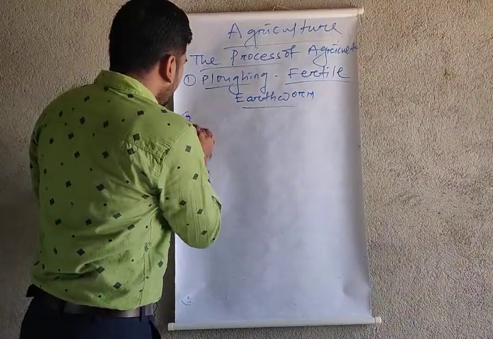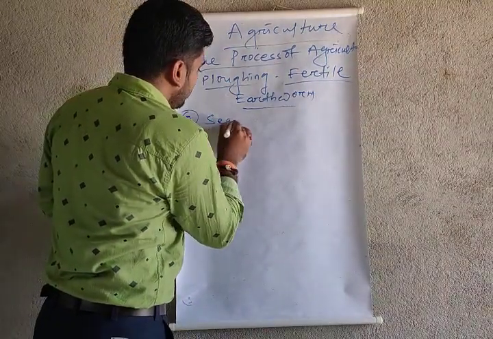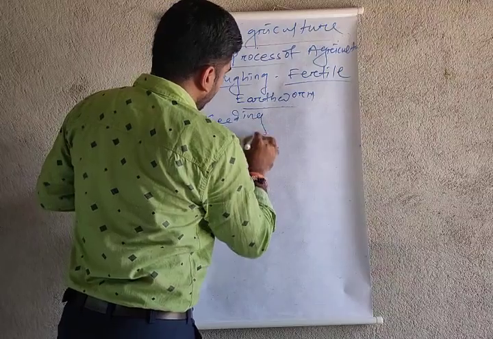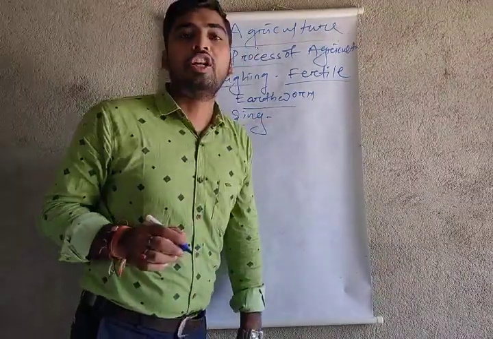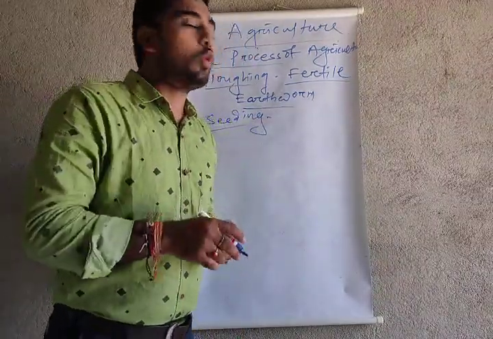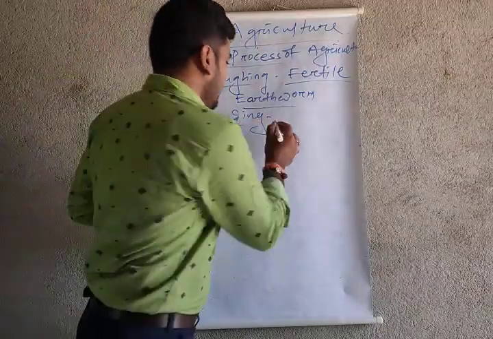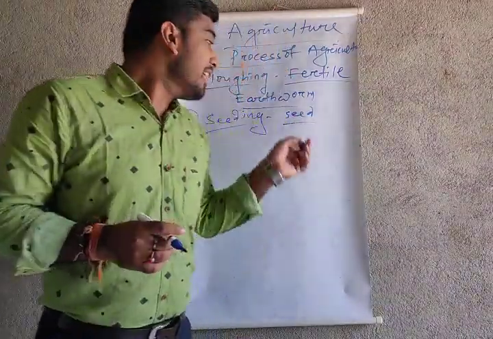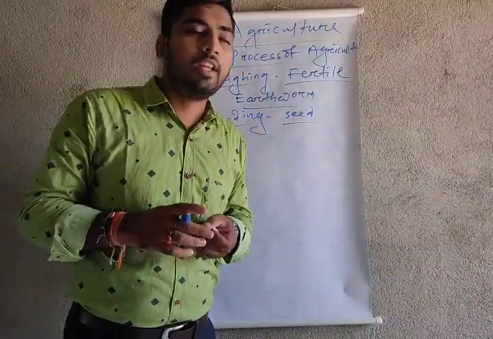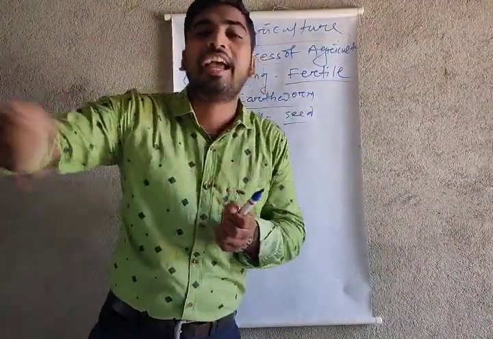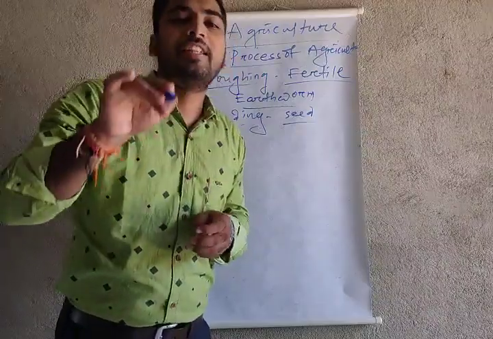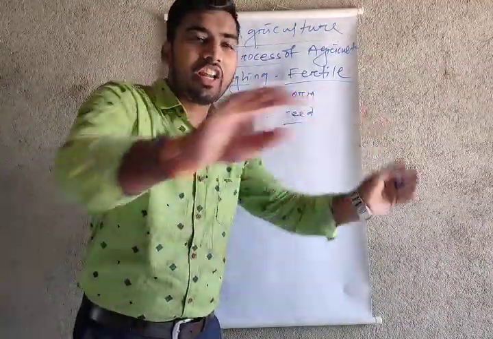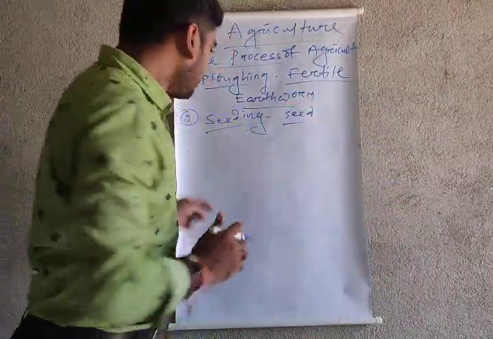Second is seeding. After we fertilize the soil, the second process is seeding the seeds. In the past people sowed seeds by hand, but now we have a seeding machine to sow on the ground evenly.